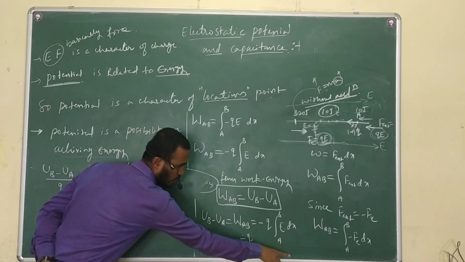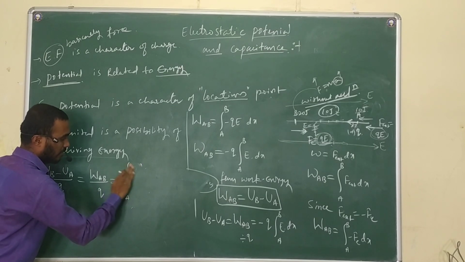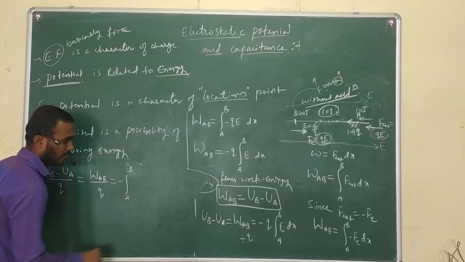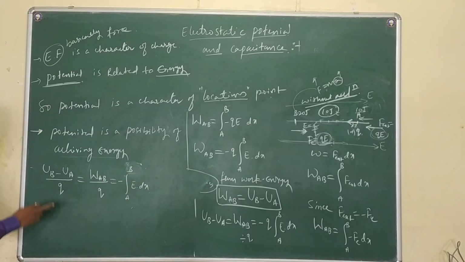The remaining I will write as it is: minus integration from A to B of E dx. Right?